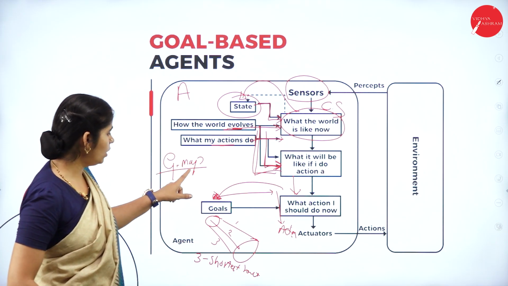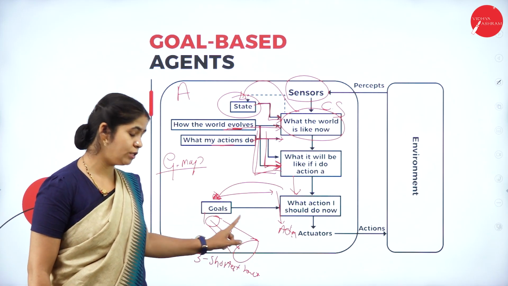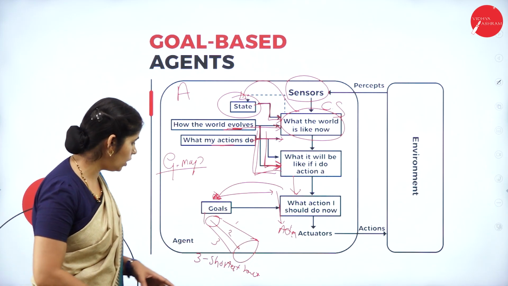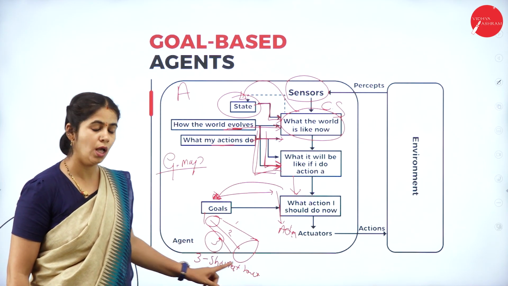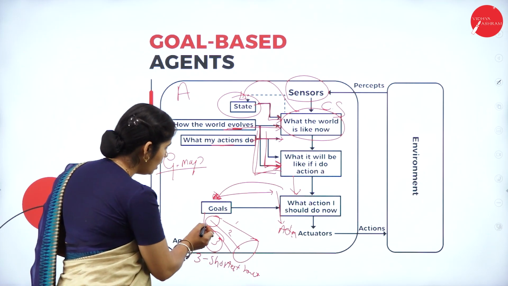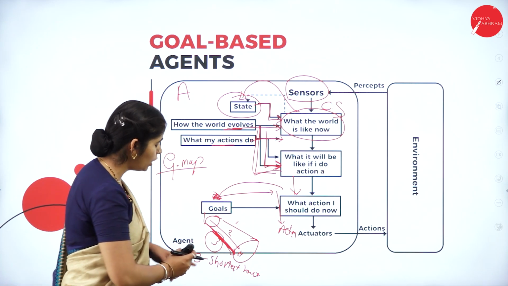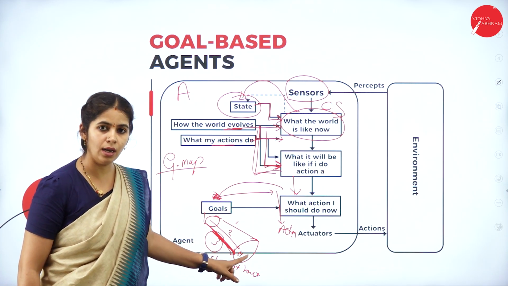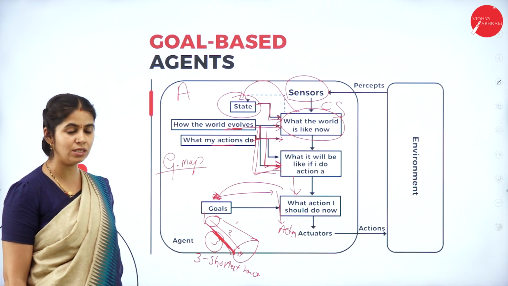Depending on the previous history, what your friend said, and depending on the current situation, what you searched on Google, you decided to go with the shortest route. That is called a goal-based agent. This will take you to your goal. What is my goal? To reach the hill station as early as possible. So this is an example of a goal-based agent.